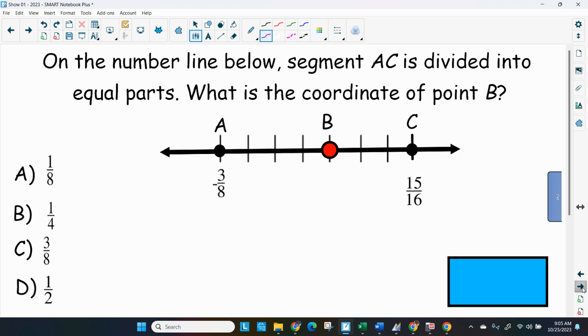Now, on the number line below, segment AC is divided into equal parts. What is the coordinate of point B? So I see point B in the middle here. We have point A, -3/8, and point C, 15/16. So I remember the distance formula. You might want to try, because the distance from here to there would be taking the absolute value of these coordinates,